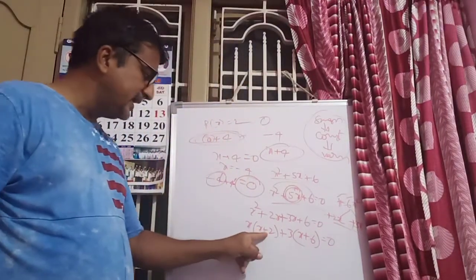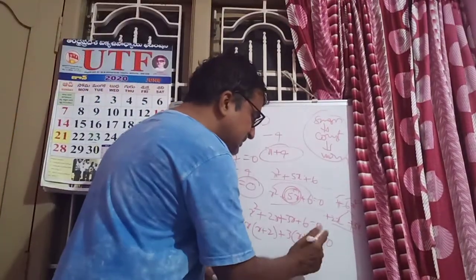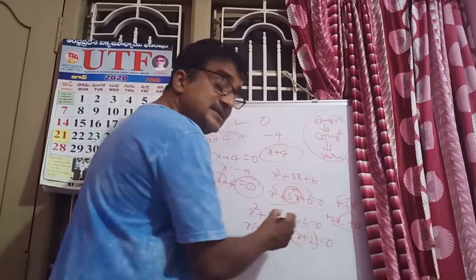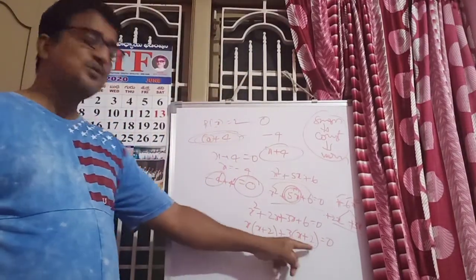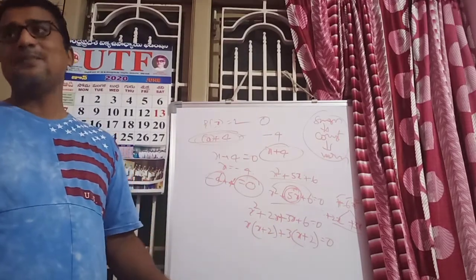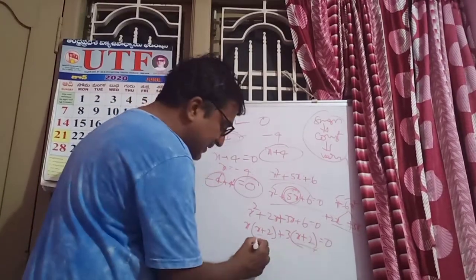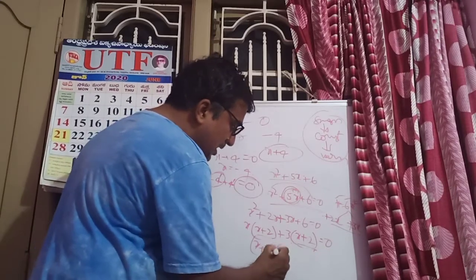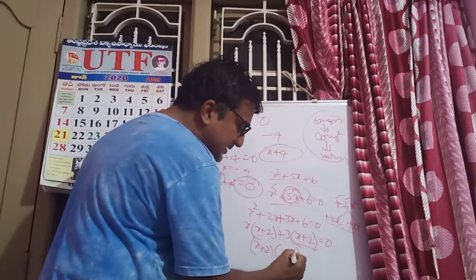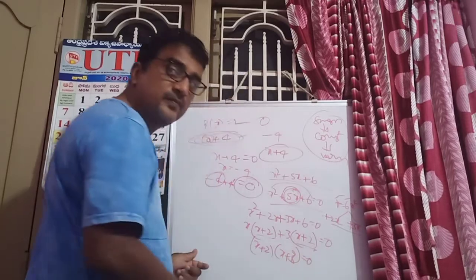Okay, whatever number comes here must come the same. 3 is cancelled in 6 two times. x plus 2 must be the same; only then is your answer correct. Again, x plus 2 is the common term. x plus 2 of x plus 3 is equal to 0.